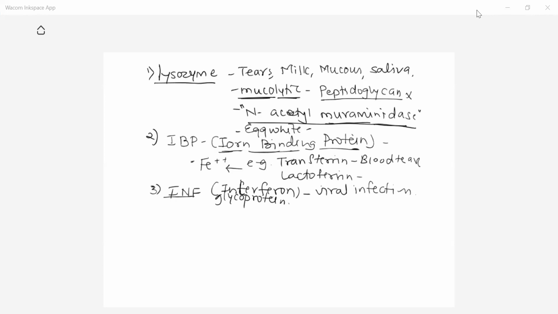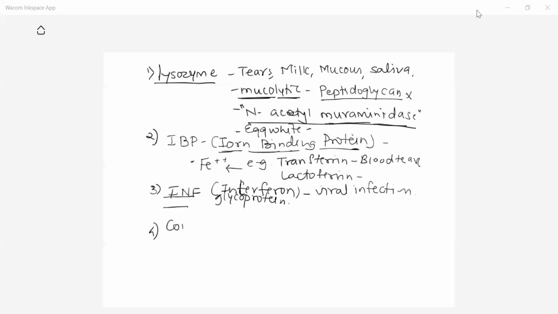They inhibit the proliferation, the propagation, of virus in the neighboring cell. A very essential thing is that for the production of interferon, a virus should infect our body. There should be entry of a virus virion into the host cell. In that case only is interferon secreted.